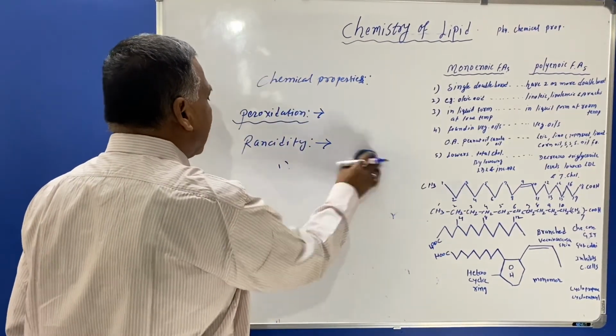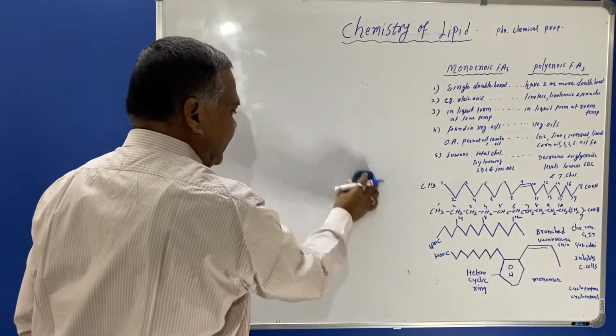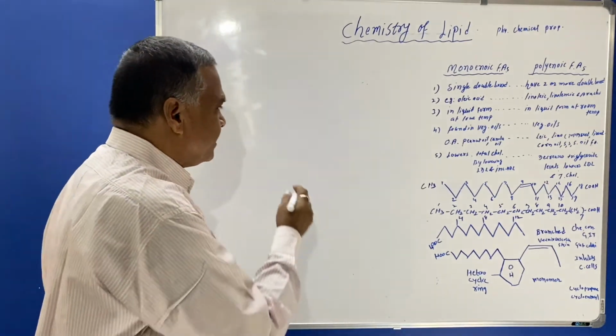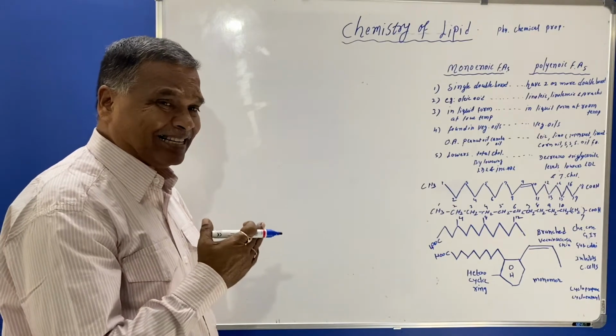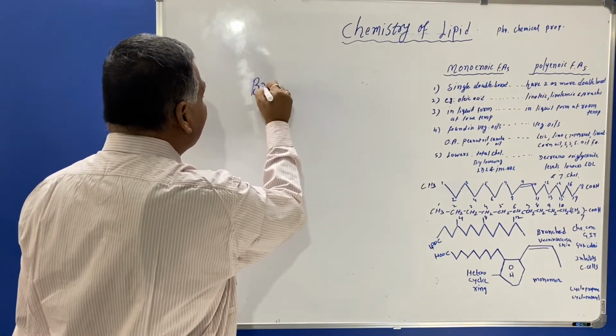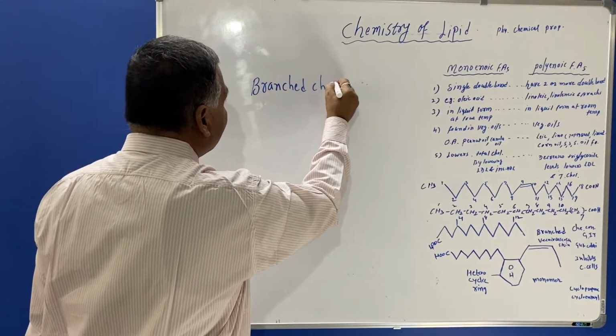Now you must know that these are some chemical properties related to fatty acids. Now we have seen all about the straight chain fatty acid. Now the second one is branched chain fatty acid.